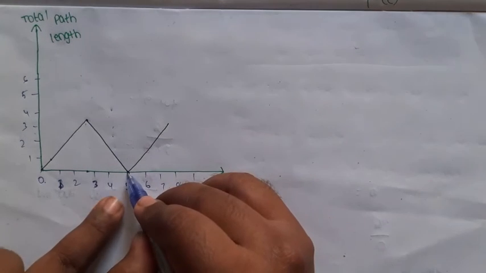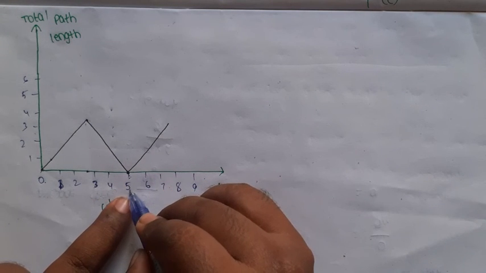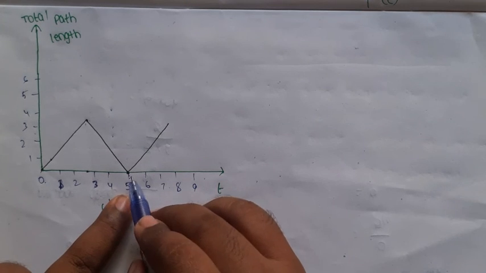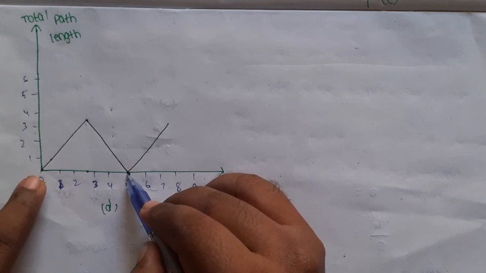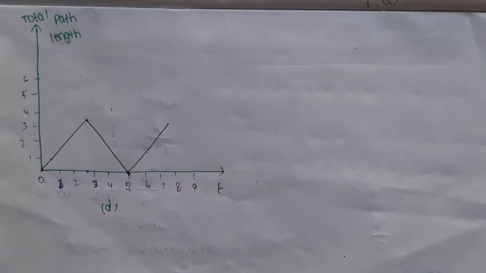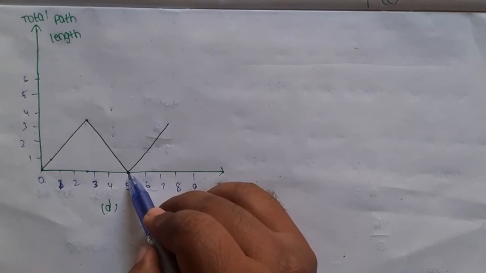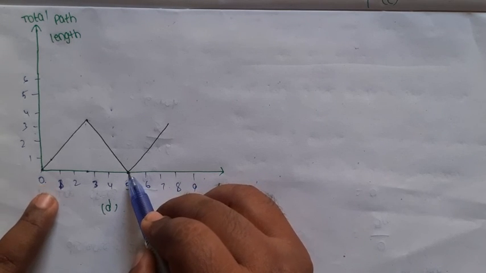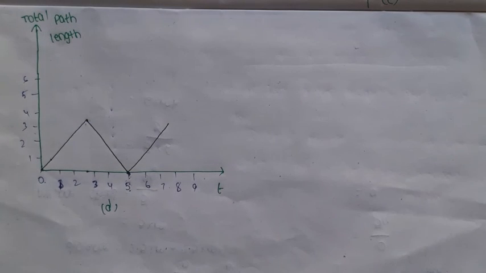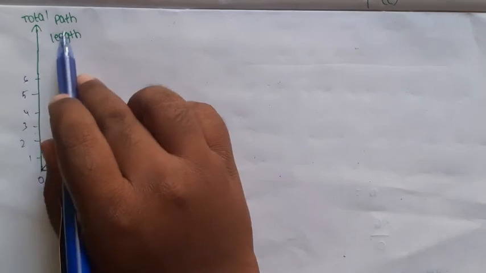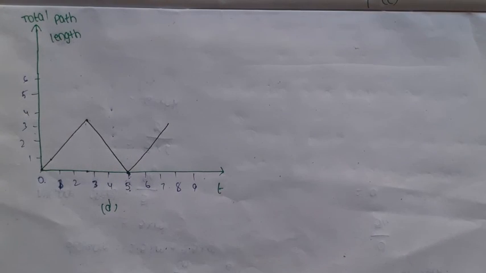At this point, time is 5 seconds. What about the distance? Distance is 0 at 5 seconds. It is not possible. In case of displacement, 0 displacement is possible, as the particle travels back in the opposite direction. But in case of distance, the total path length, it is not possible in one dimensional motion.